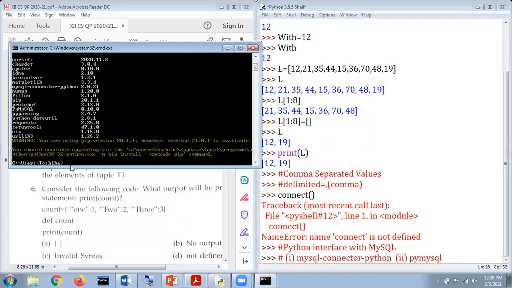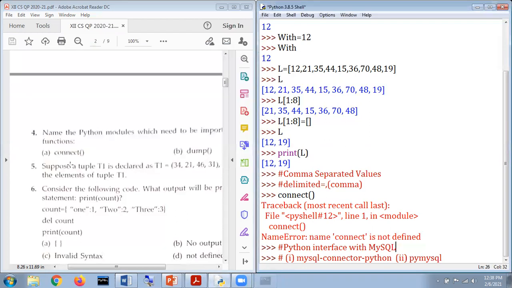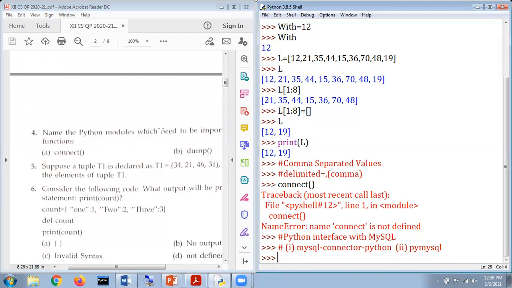Now, my dear students, next what we are going to attempt here, kindly concentrate. This is only the answer of part A. When we talk about dump, dump is a function that belongs to binary files.